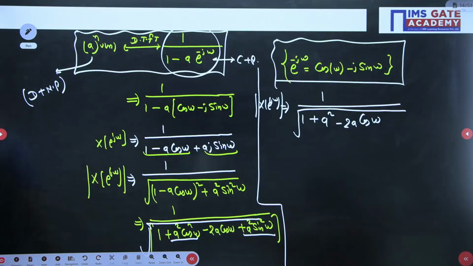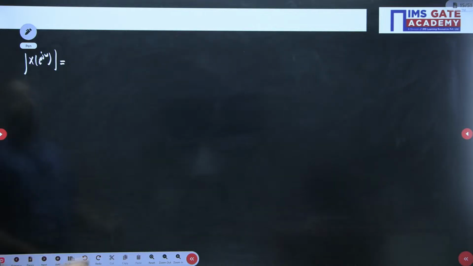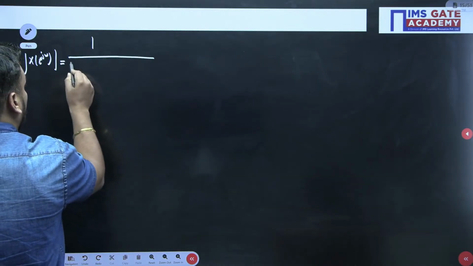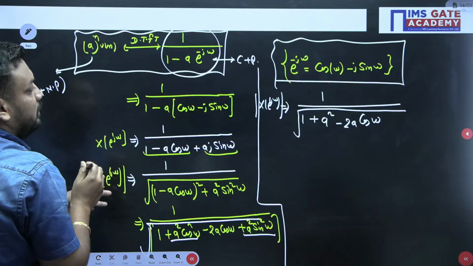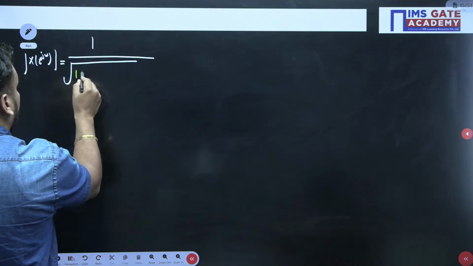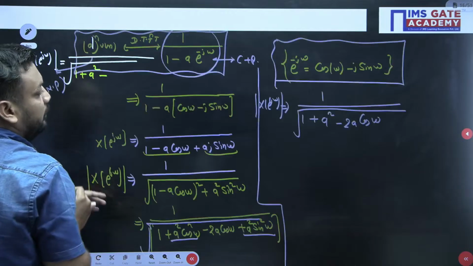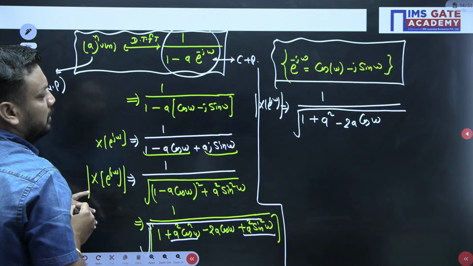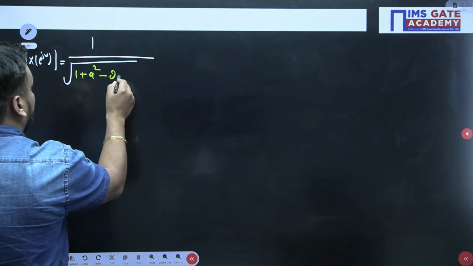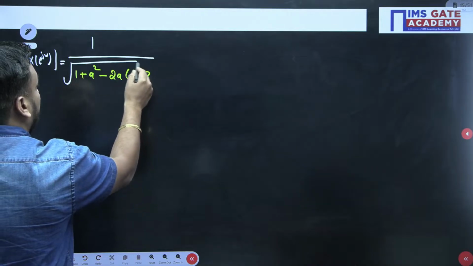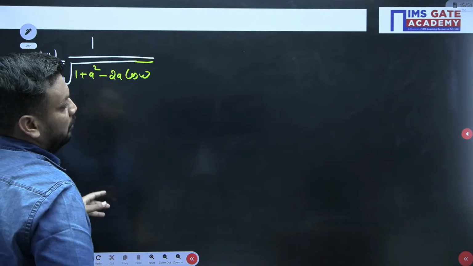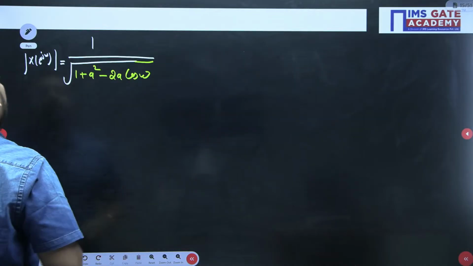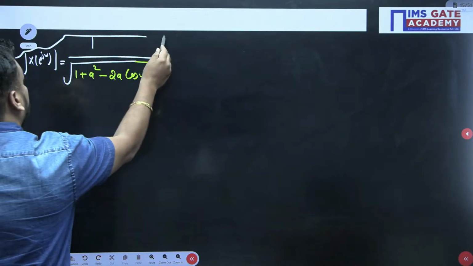So 1 plus a square minus twice a cos omega, I am just writing in the next slide: 1 upon under root of 1 plus a square minus twice a cos of omega. Minus twice a cos of omega. Are you seeing, minus twice a cos omega? Yes, guys.